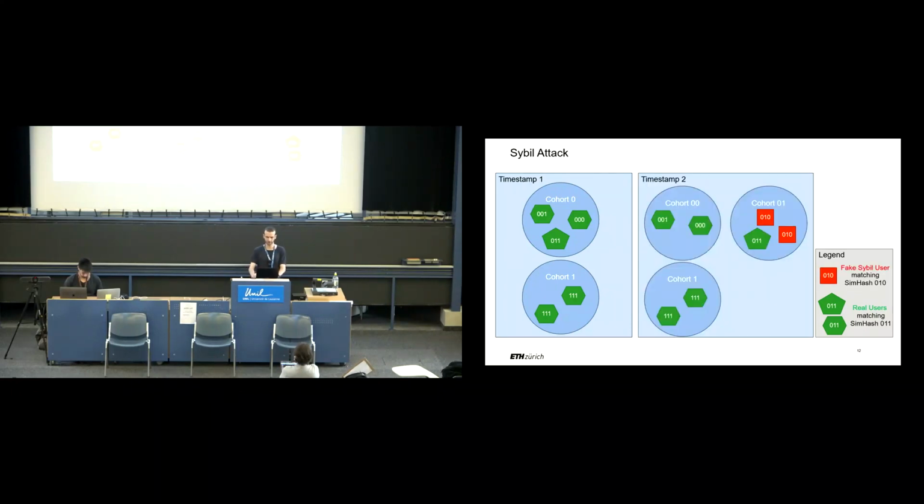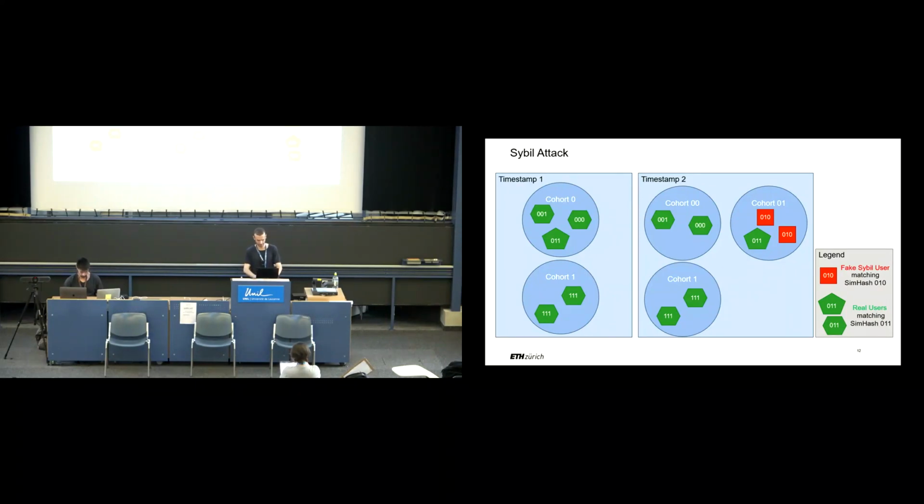By generating a lot of users with the same CMash, we can also force the central server to use longer CMash prefixes. This results in users in a cohort sharing more similar browsing patterns. If we are interested in one of those green users, which will represent a real user, we can generate a lot of red users in the same cohort, and we'll be able to isolate the target real users.